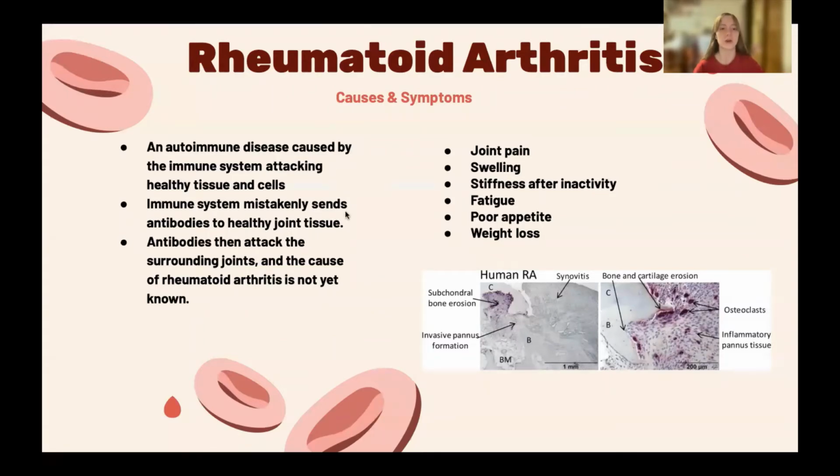Symptoms of rheumatoid arthritis include joint pain, swelling, stiffness after inactivity, fatigue, poor appetite, and weight loss. The joint pain associated with rheumatoid arthritis is caused when the joint tissue lining the joints becomes inflamed because it's being attacked by those antibodies. Fluid builds up in the synovial membrane, and the joints eventually degrade and break down. Cartilage serves as a cushion for these joints, and so because it's broken up, this causes friction during movement, resulting in that pain at the joint site.